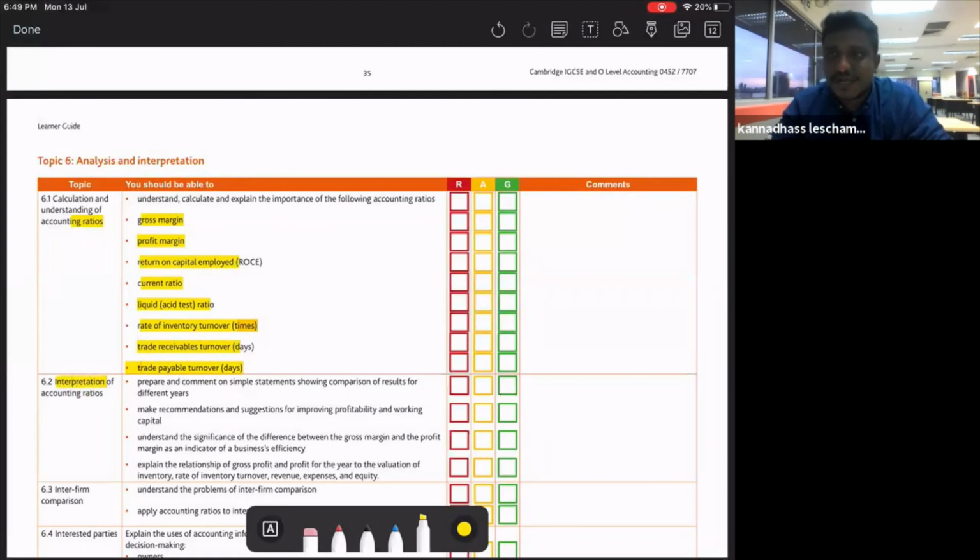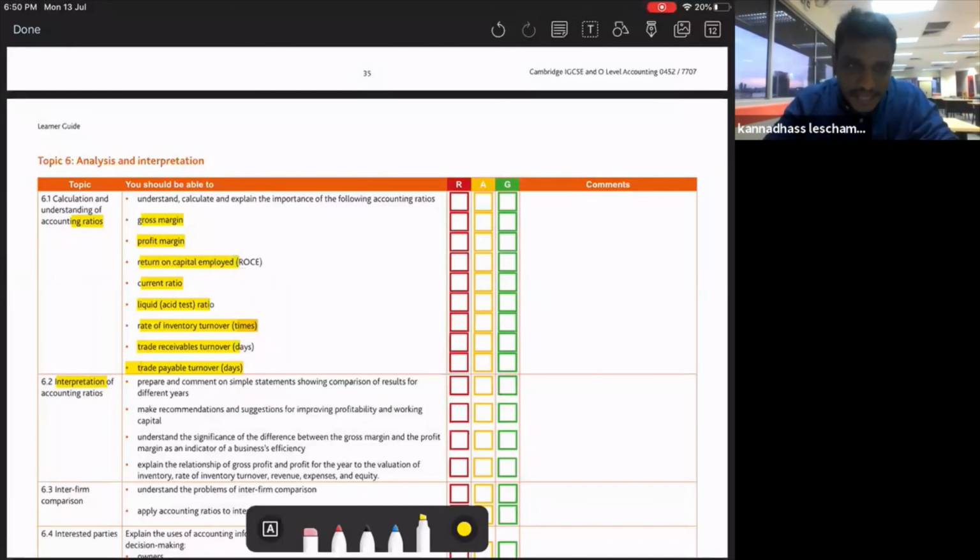Okay, which is good, your gross profit, higher or lower? Higher is good. Okay, your rate of inventory turnover, higher or lower? Which one is good? Higher. Okay, your trade payable and trade receivable turnover, which one is good? Lower is good. So actually all higher except the trade payable and trade receivable. Trade payable and trade receivable, lower is better. Others all higher is better.